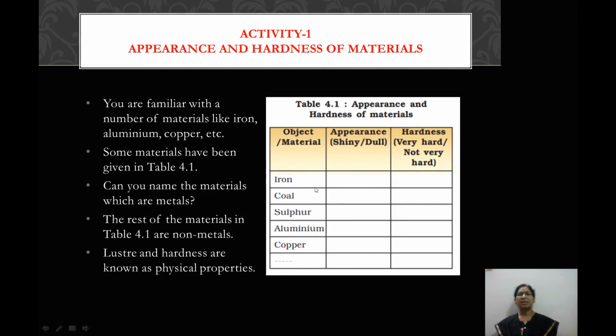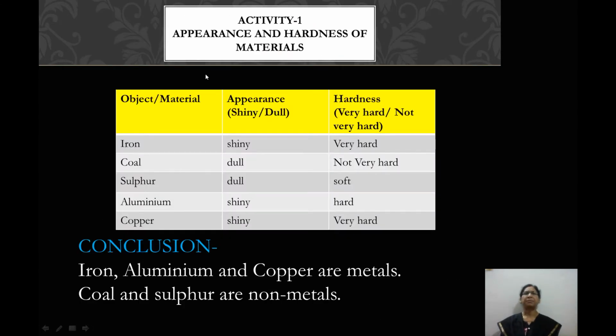In this table you are supposed to find out the name of the materials which are metals. The rest of the materials in the table 4.1 are non-metals. So luster and hardness are the physical properties through which you can identify them as metals and non-metals. Let us find out. Here is the solution.